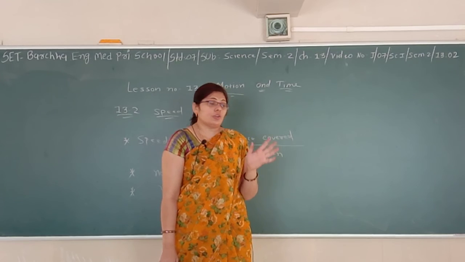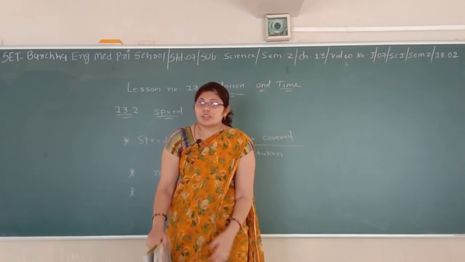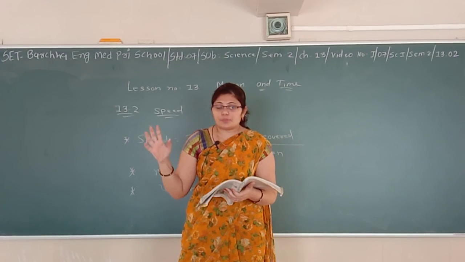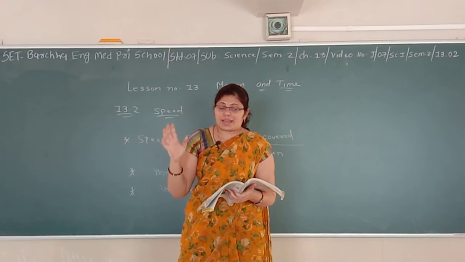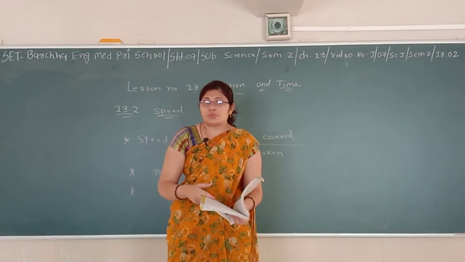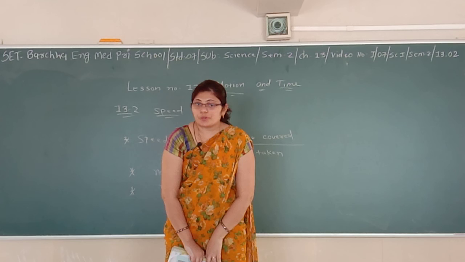So in this point, what have you learned? You have learned that speed is the concept of distance covered and total time taken. And there are two types of motion, uniform and non-uniform motion. So here, 13.2 is over.